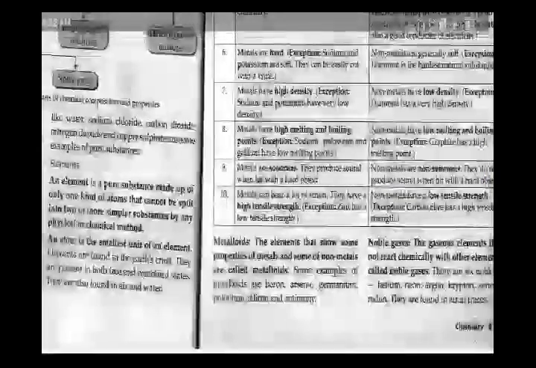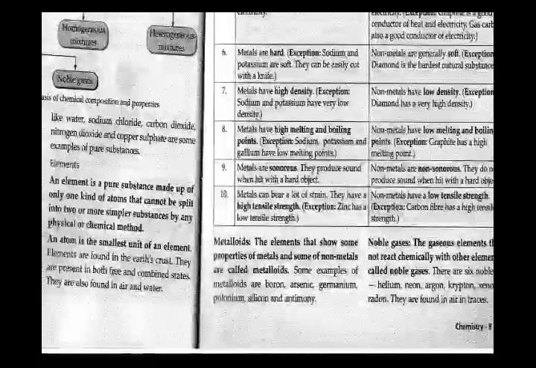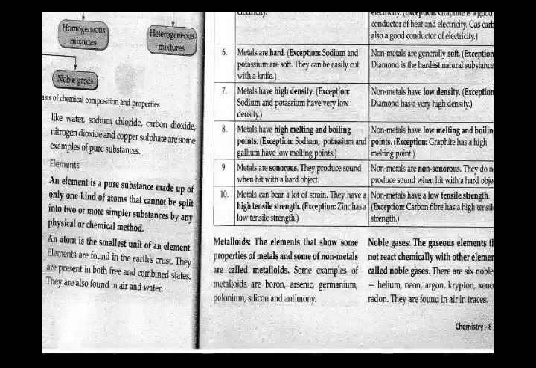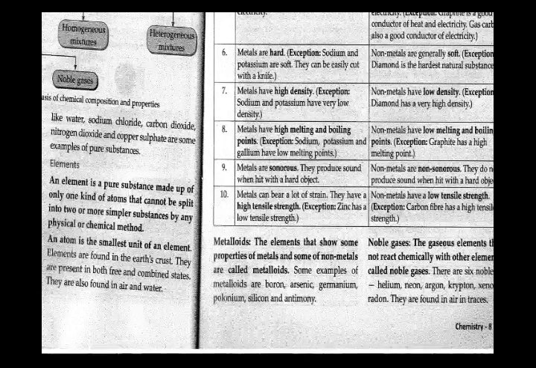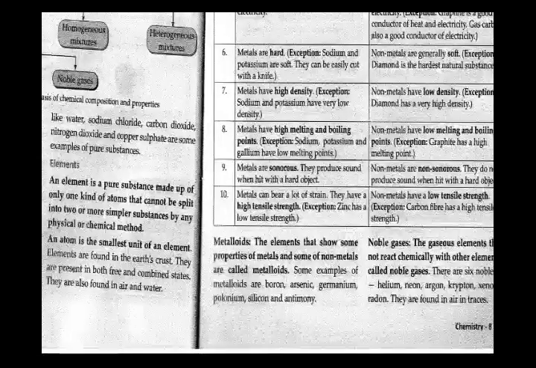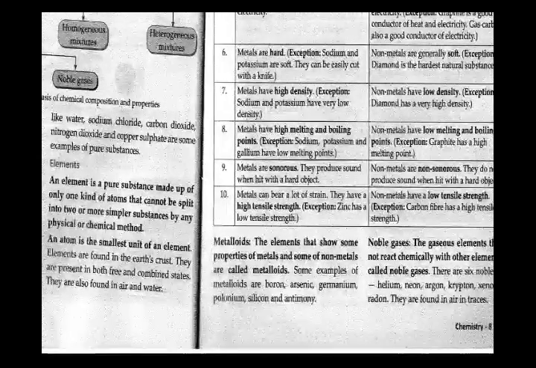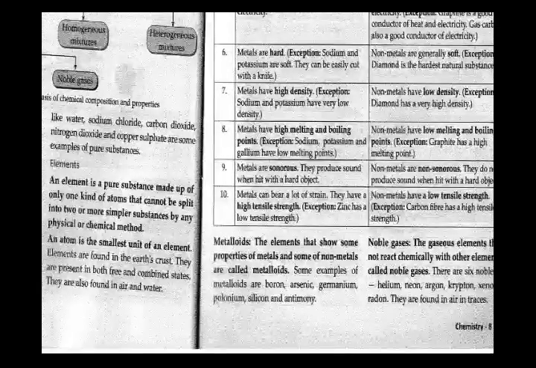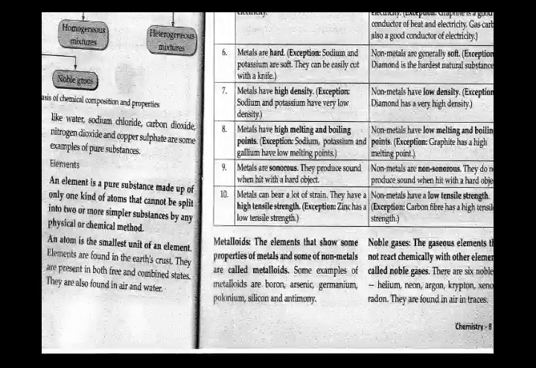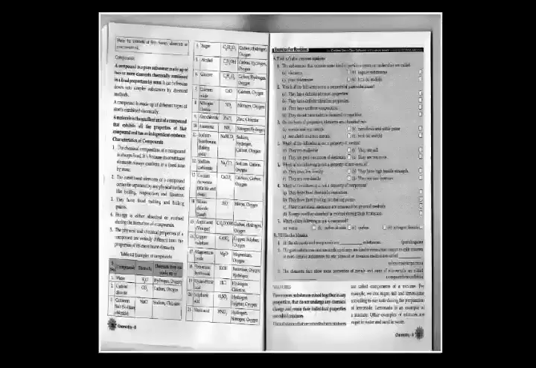Then metalloids: there are certain substances which show some properties of metals and some of non-metals, are called metalloids. This I had explained with certain examples. The noble gases, the gaseous elements that do not react chemically with other elements, are called noble gases. 6 noble gases I have already told you about them.